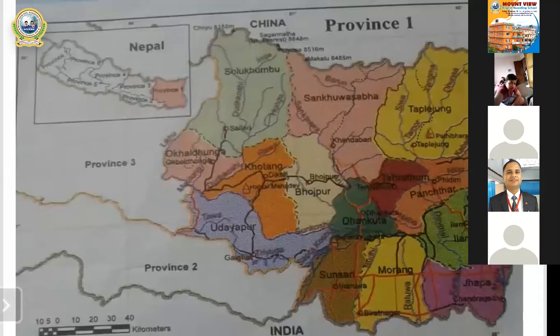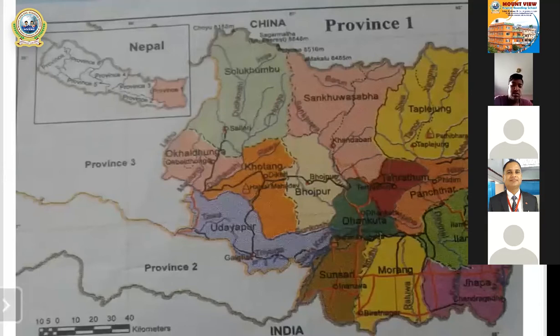From this map we can get lots of knowledge. It includes different districts as well as some of the famous rivers included in province number 1.